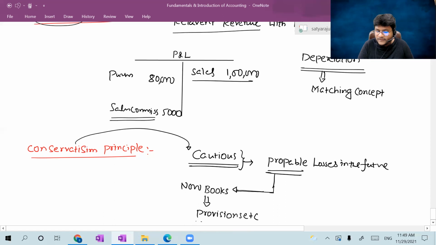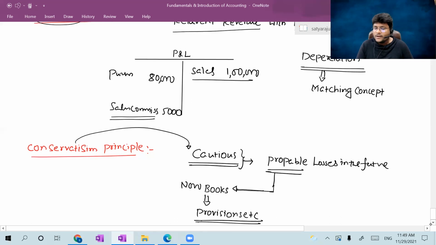I'm going to discuss the meaning of provision and reserve also in my next discussion. Please all of you concentrate for the time being. So all the probable losses in the future which are going to occur should be recorded right now in the books of accounts as per the conservatism principle.